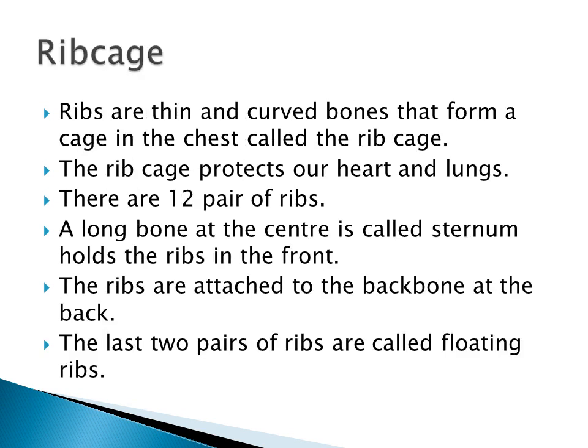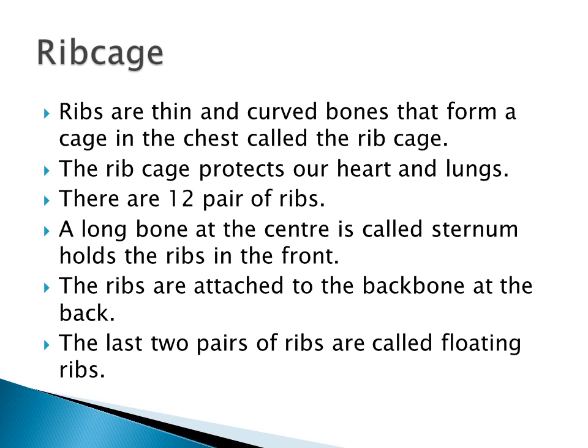And then the rib cage, the next part of the skeletal system. Have you seen the chest? Inside the chest, what is present? Mainly the heart and lungs. To protect these, an important skeletal part is called the rib cage. The ribs are thin and curved bones that form a cage in the chest. To protect the heart and lungs, a cage will be there. It is called the rib cage.